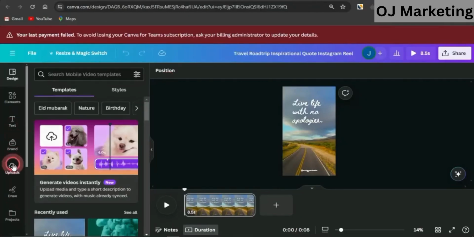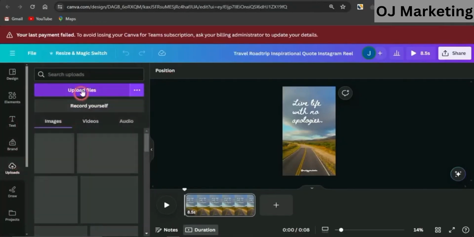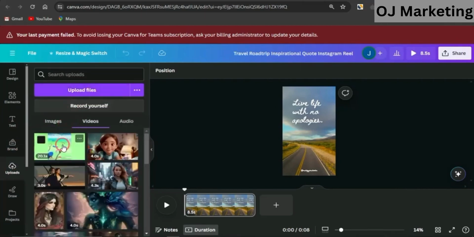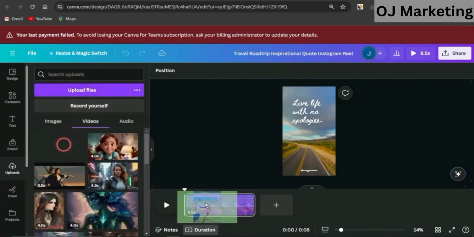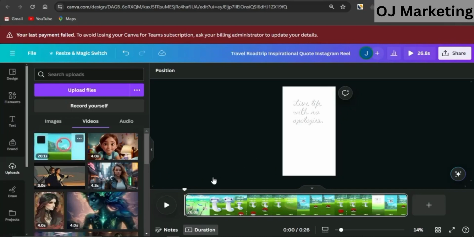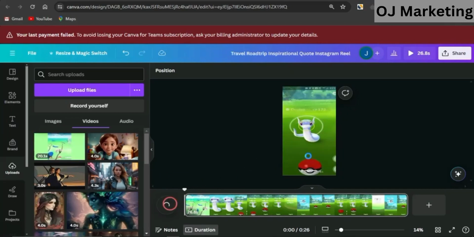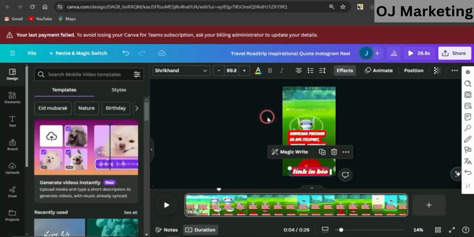While on Canva, click on this upload option and go on to uploading that particular video right now from your device. Once the video has successfully been uploaded, you just need to drag the video and drop in this section. And you can see right now, the video has actually been inserted. If you do click on the play icon, you're going to see how cool the video actually goes on to looking like.